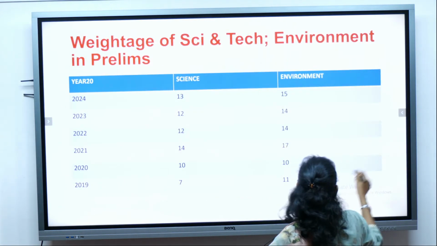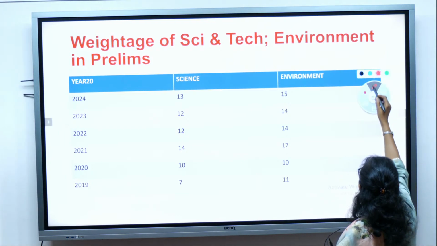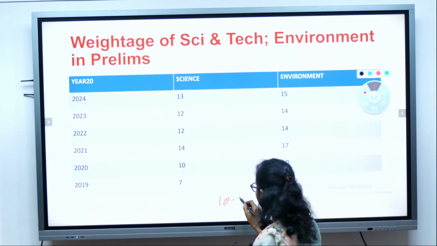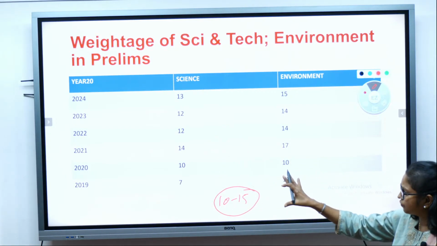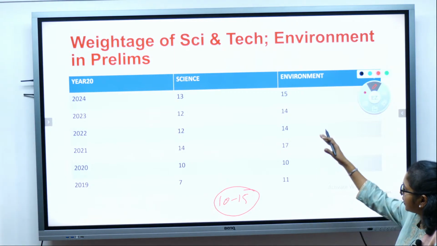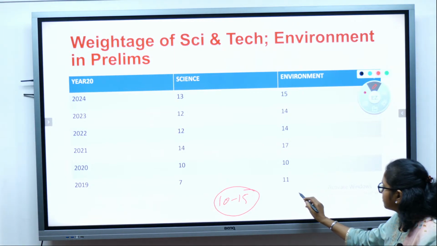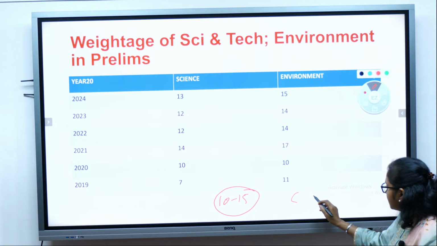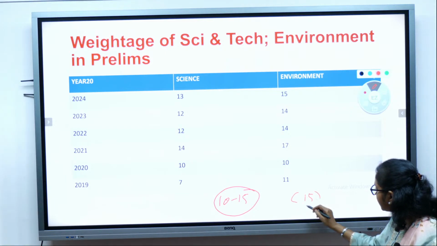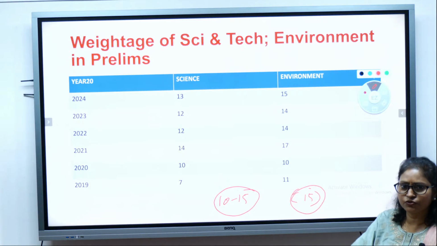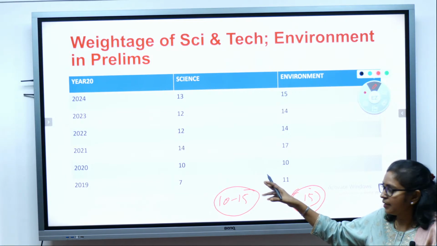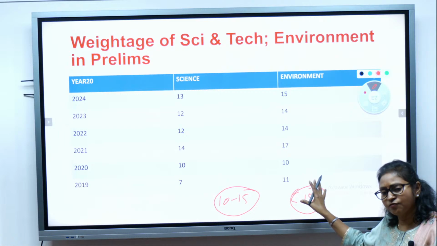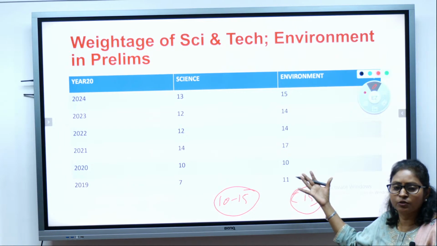Around 10 to 15 questions, you see, 10 to 15 questions in your science and technology. It will vary from 10 to 15 in science and technology. And environment, you see a good number of questions. I would say on an average 15 questions every year from the environment section in your prelims, around 15 questions almost every year. It could be more also.